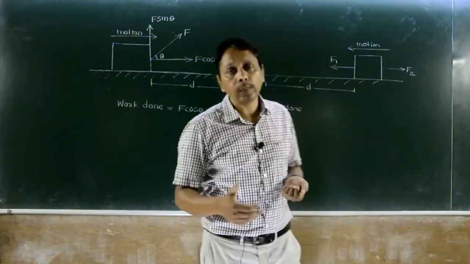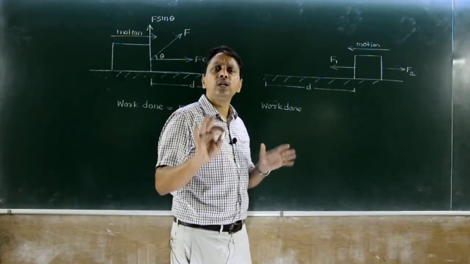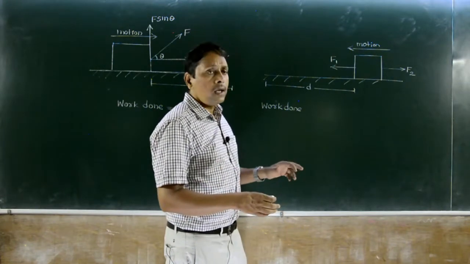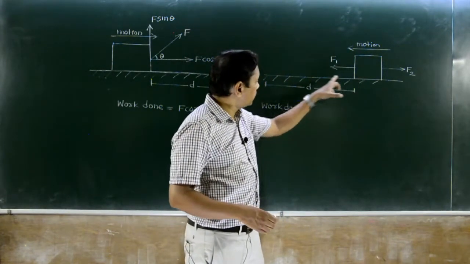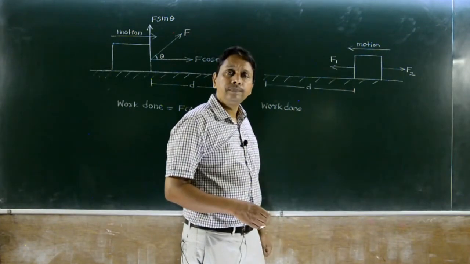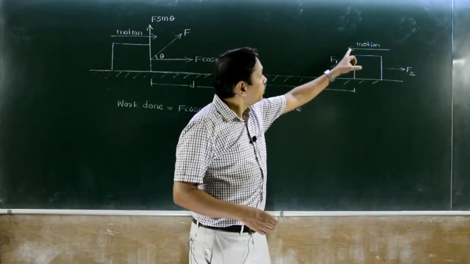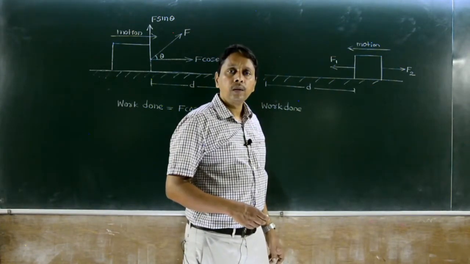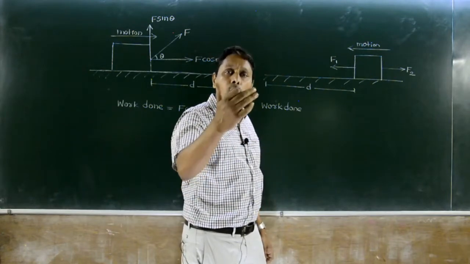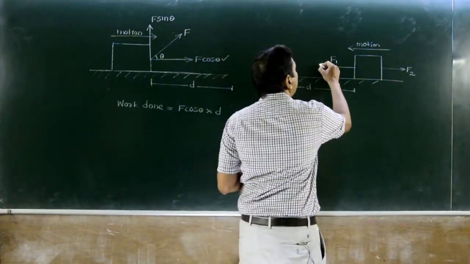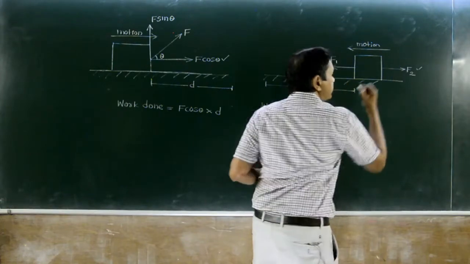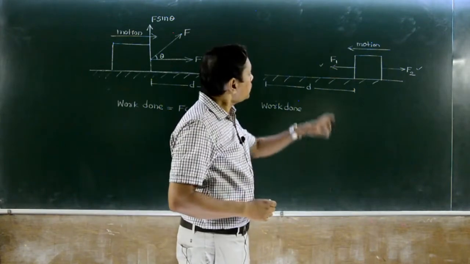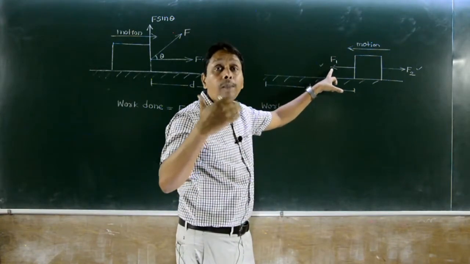Now, sign convention for this work done. For that purpose, the body is moving on a horizontal plane having displacement D, but it is moving towards left under the action of forces F1 and F2. So in work done, which force do we have to consider? Only those which are parallel, means this one and this one. Is it clear? Now how much work is done by this F1?